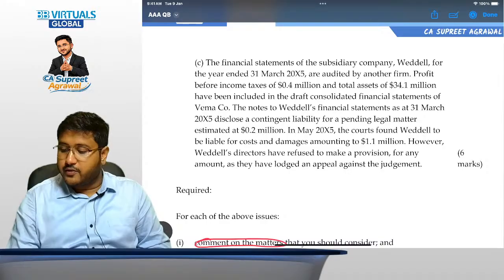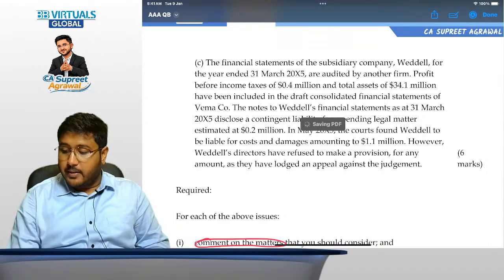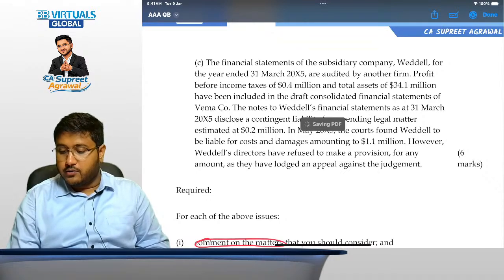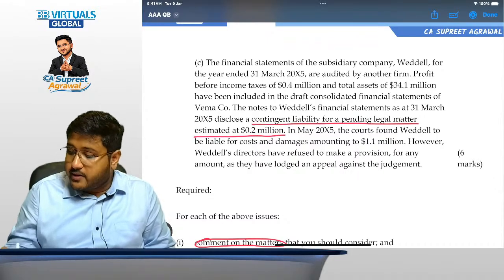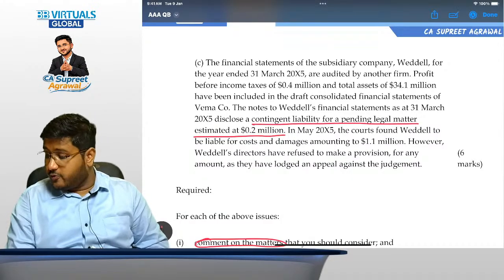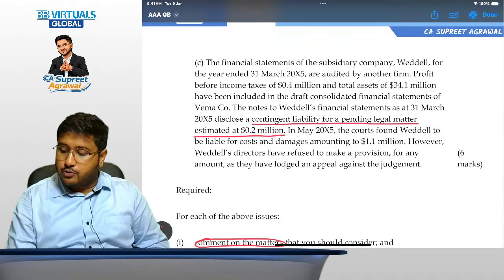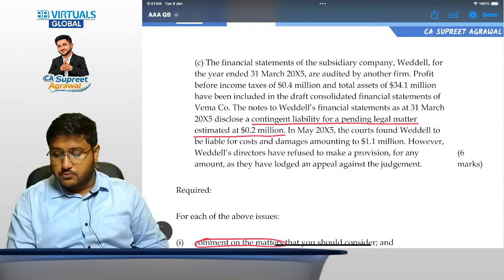The notes to Weddell company's financial statements as at 31st March 2025 disclose a contingent liability for a pending legal matter estimated at $0.2 million. Oh, is this important? Contingent liability for a pending legal matter estimated at $0.2 million. Half of profit before taxes. Very important, right? In May 2025, the courts found Weddell company to be liable for cost and damages amounting to $1.1 million. Oh my god. After the year end, the courts found Weddell company to be liable for cost and damages amounting to $1.1 million, more than their profit before income taxes.